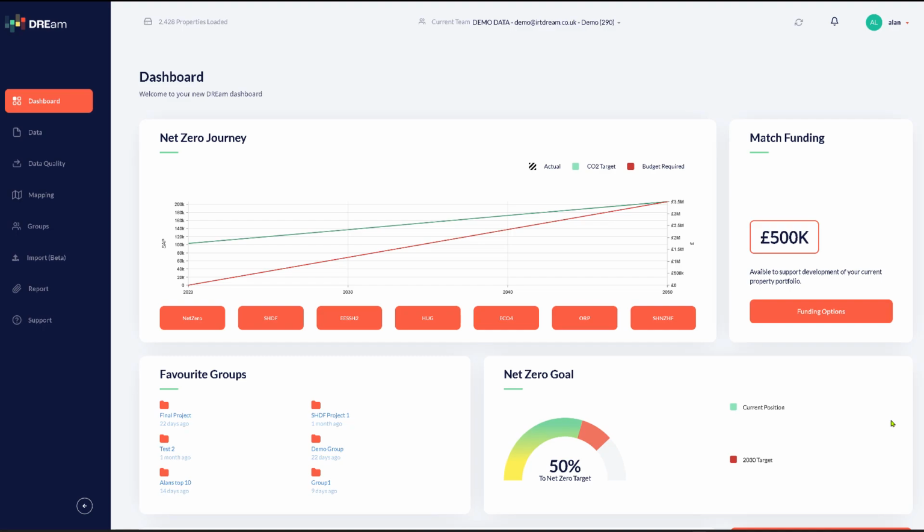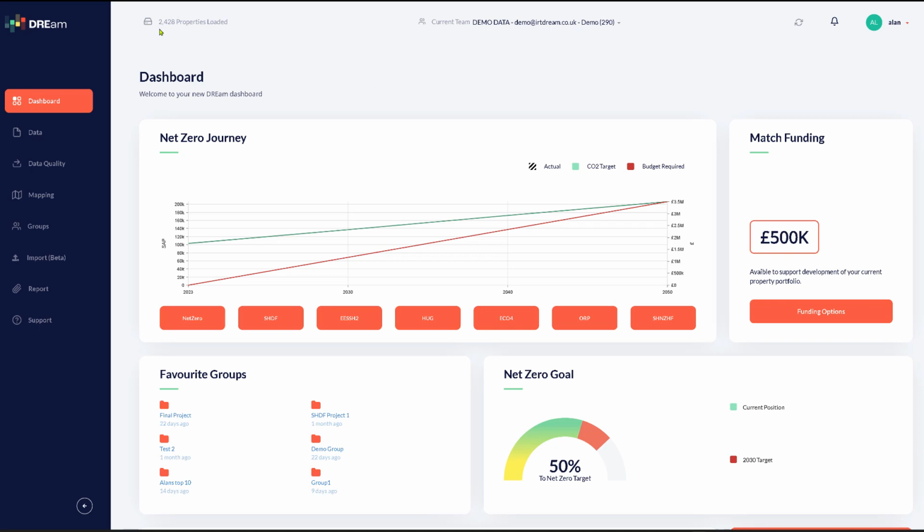IRT DREAM's main dashboard page consists of two main sections. On the left hand side here we have different options and buttons that will take you to different pages within the platform, and then on the right hand side here we have the main dashboard.